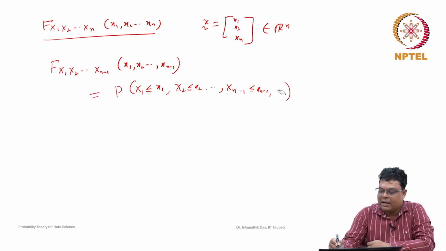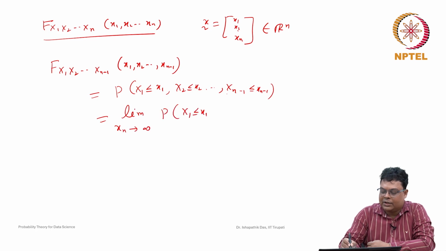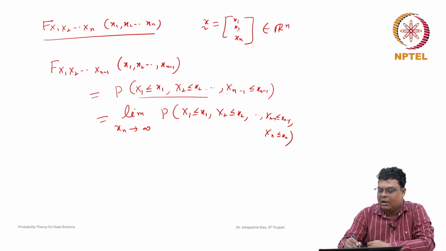So this probability is the same as the limit, as the xn variable tends to infinity, of the probability that x1 is less than or equal to x1, x2 is less than or equal to x2, xn minus 1 is less than or equal to xn minus 1, and xn is less than or equal to xn. If the nth variable xn goes to infinity, then this becomes the certain event s, the sample space, and the intersection with s gives the previous event.